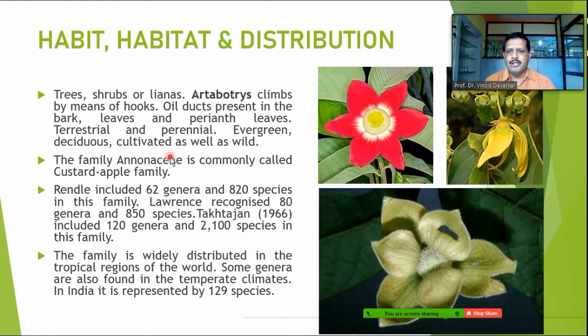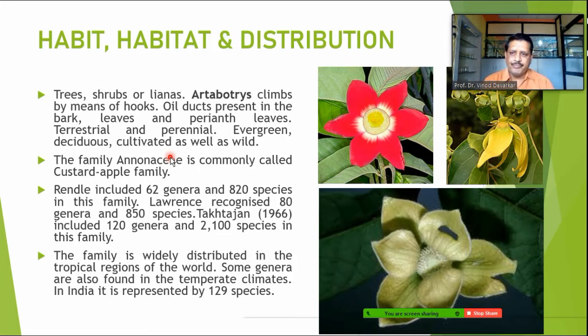Oil ducts are present in the bark, normally there is a typical smell in the leaf and the stem of the particular plants. The leaves and perianth leaves also have these oil ducts. It is normally terrestrial and perennial in habit. It is evergreen, deciduous and cultivated, as well as normally found in the wild.